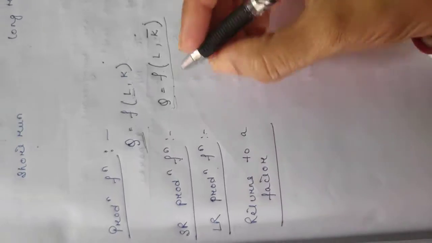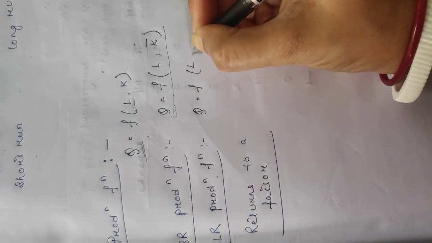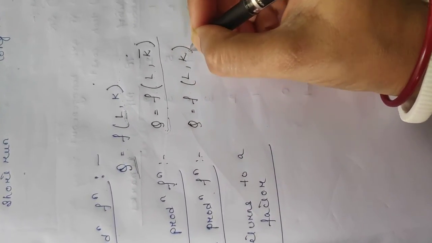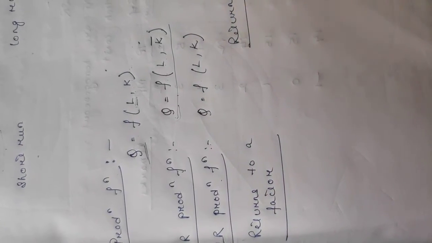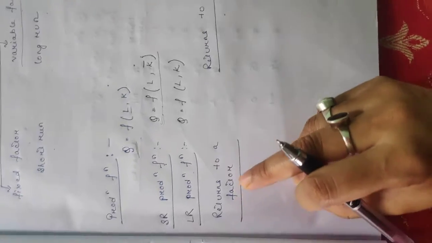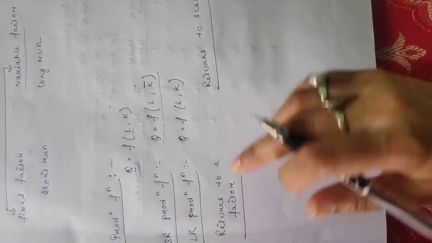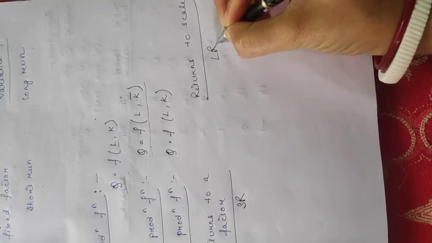Regarding long run production function, your quantity is a function of both labor and capital, and each and every factor will become variable in the long run. No factor becomes fixed in the long run. Now the question is, what is the difference between returns to a factor and returns to scale? This is a concept in the short run and this is a concept in the long run.